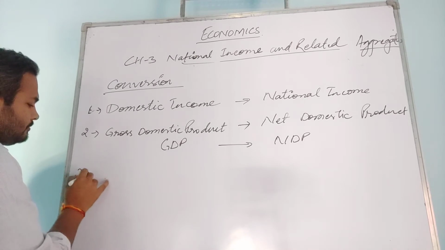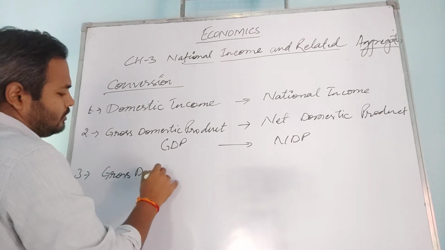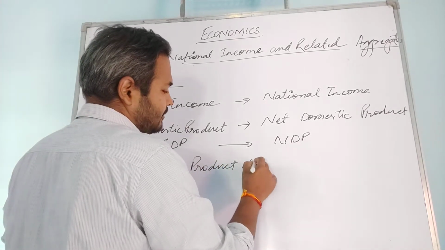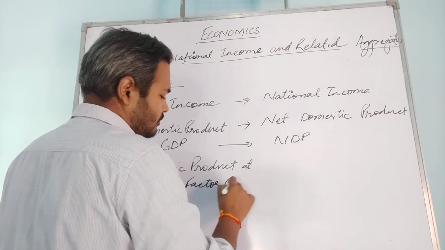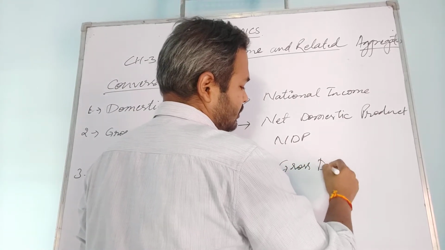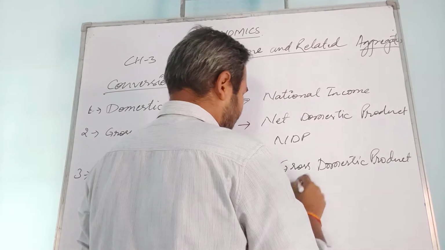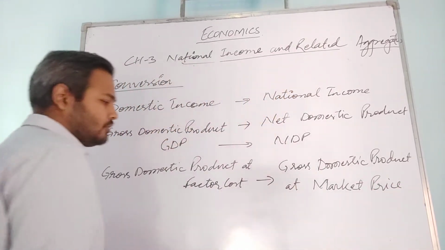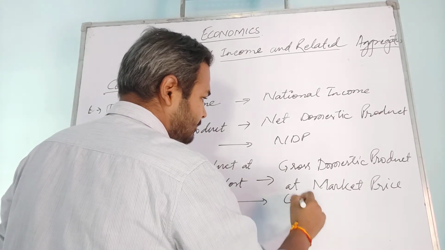Then third, gross domestic product at market price, or you can say factor cost, to gross domestic product at market price, which is also known as GDP FC to GDP MP.